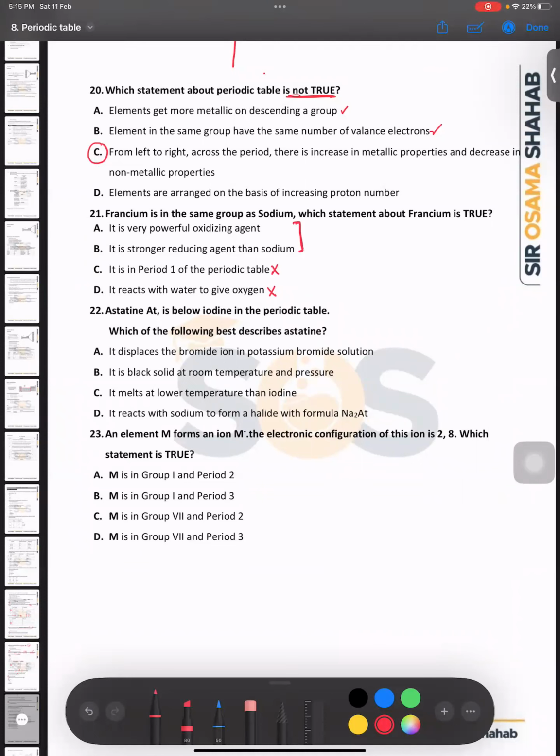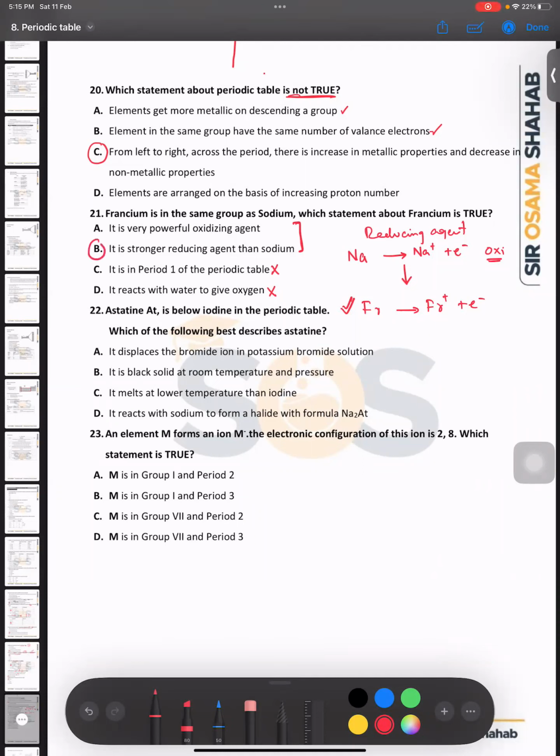Which one is right? So you need to know that all the time metals lose their electrons to become +1. So the loss of electron is called oxidation. They are oxidized themselves. That is why they are reducing agents. ये क्या होते हैं बच्चों? Reducing agent. And when you are moving down the group, the loss of electron becomes easier. That is why जो नीचे वाला होगा ये ज्यादा stronger reducing agent होगा. ये ज्यादा अच्छे से electron lose कर सकता होगा.